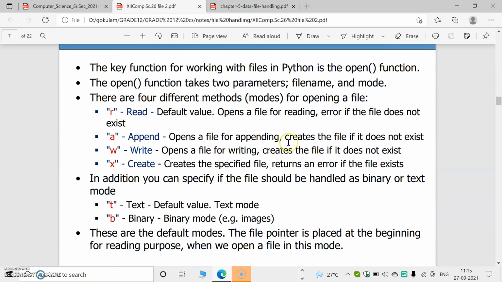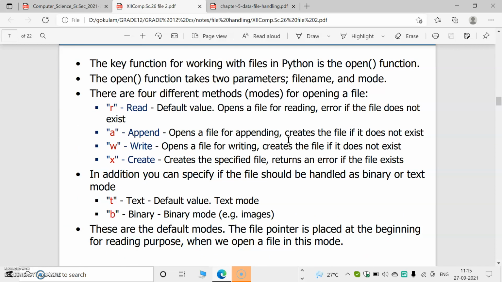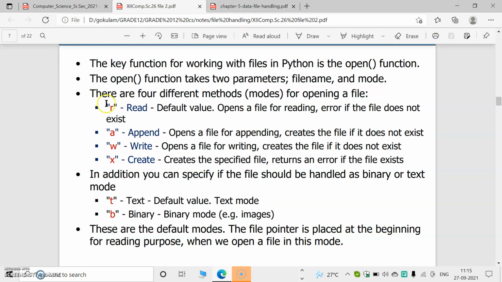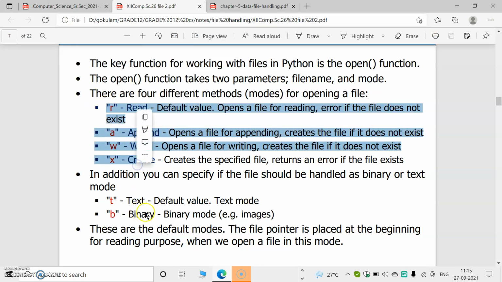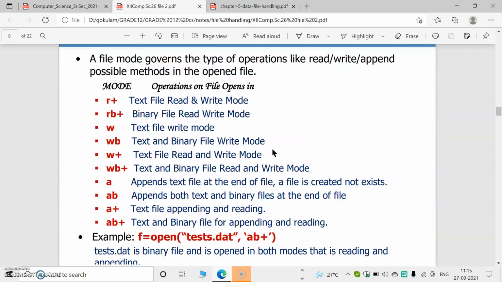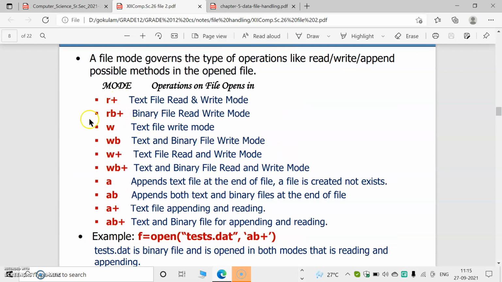These are the functions in the Python file open. In file open, we already discussed read, append, write, create. These functions are all for text files. When we are working with binary format, we have to specify the binary mode B. In this example, RB+ is binary file read, but R+ is text file read and write.